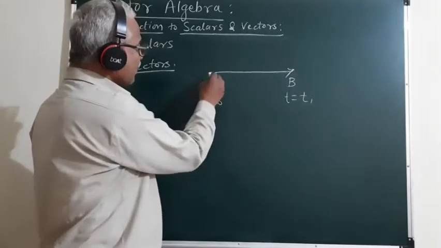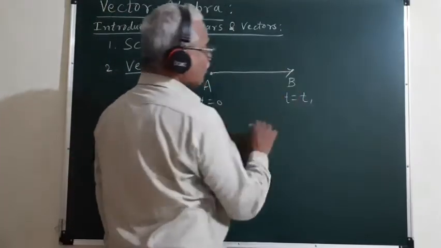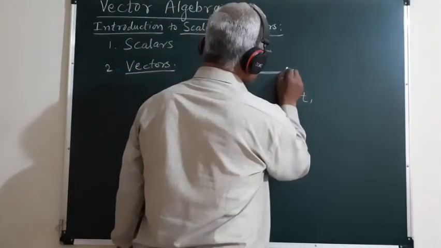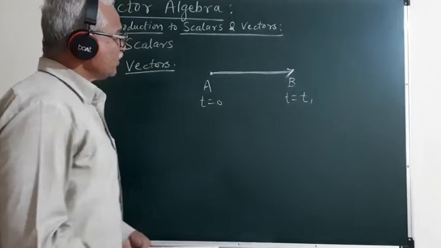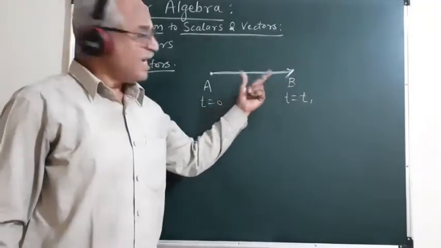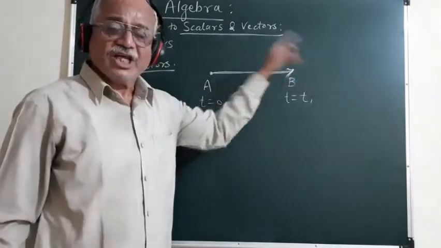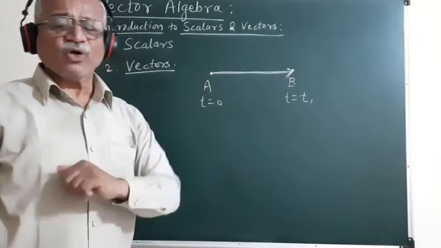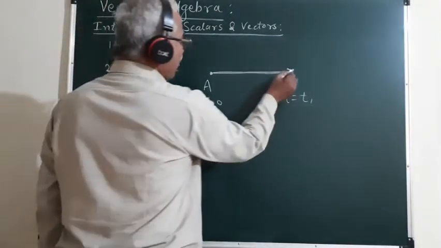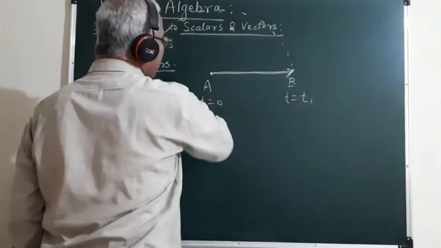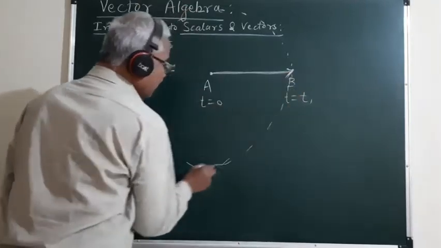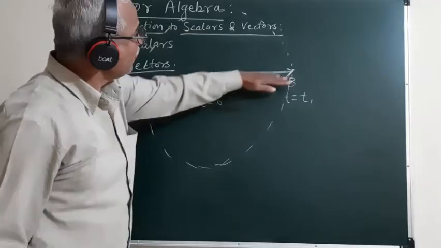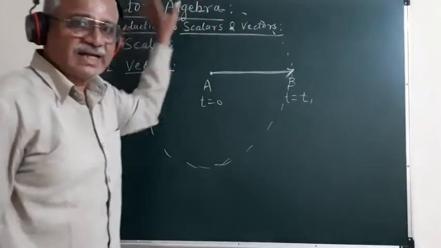So in this case the particle has displaced towards the right, or in this direction. To describe the displacement of the particle, we need to give the magnitude of this quantity as well as the direction in which the particle has displaced. If we simply give the magnitude, the particle may be displaced in any direction, with the point A as center and having the same distance everywhere on the circumference of this circle.